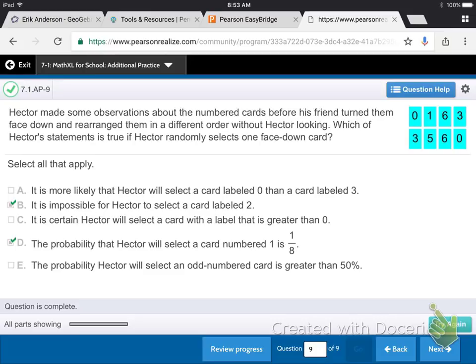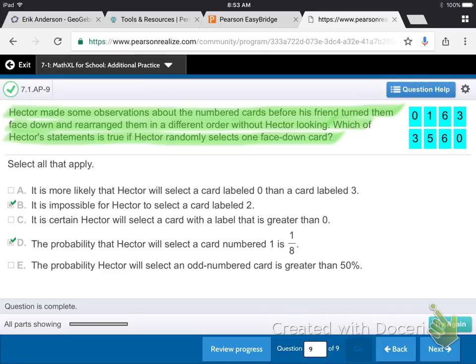And our last question, I already filled in the answers, so you can look at those as I read through the question. We can figure it out together. It says, Hector made some observations about the numbered cards before his friend turned them face down and rearranged them in a different order without Hector looking. So they were face up, like you see them here. They were face up, but then his friend shuffled them, turned them upside down, right? Okay. So which of Hector's statements is true if Hector randomly selects one face down card? We'll just read them and we can see what's going on.